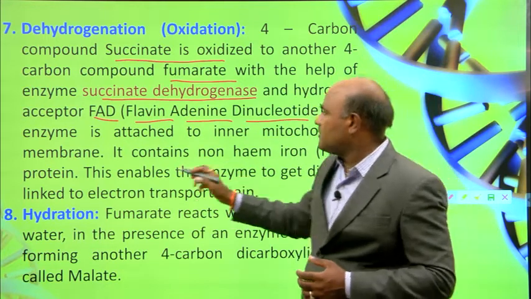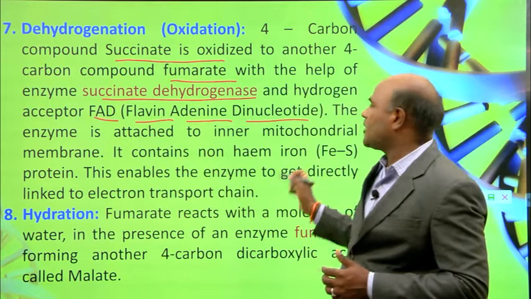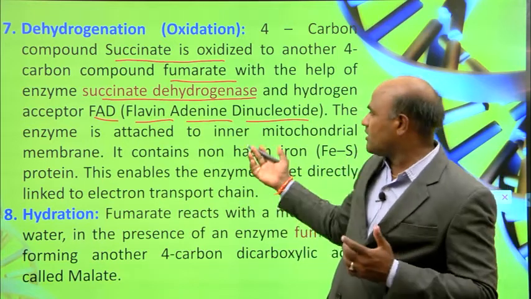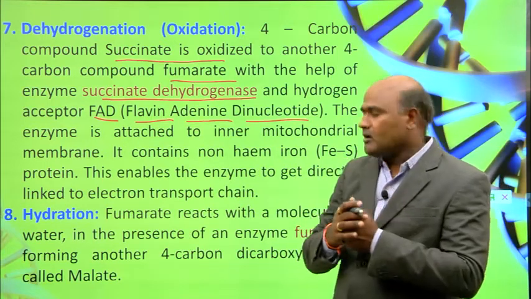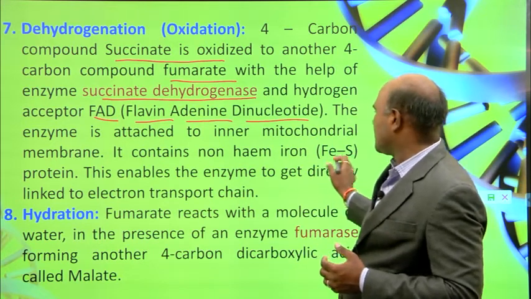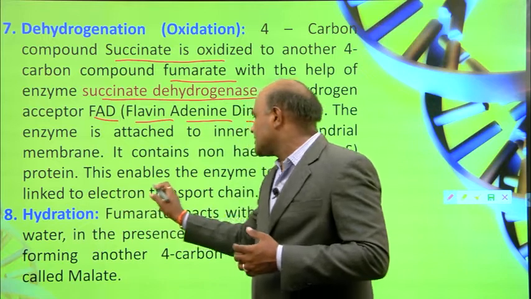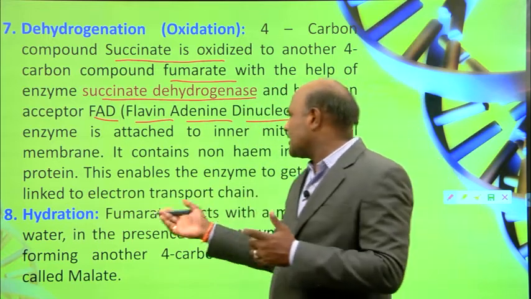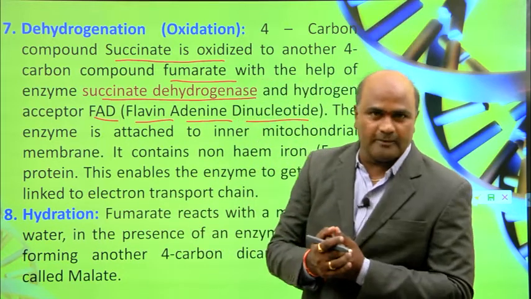The enzyme is attached to the inner mitochondrial membrane. It contains non-heme iron FeS protein. This enables the enzyme to get directly linked to the electron transport chain.